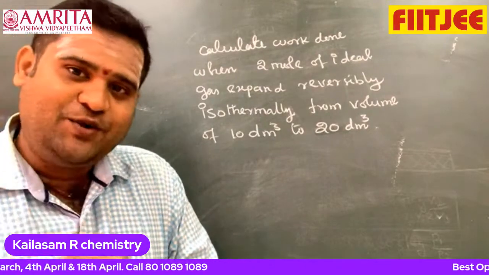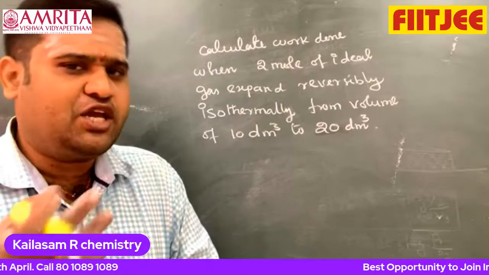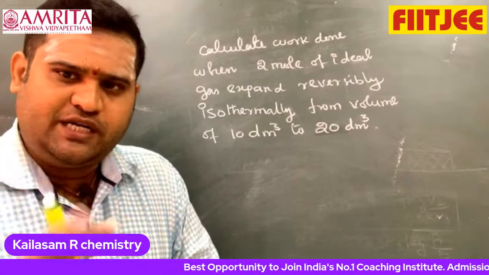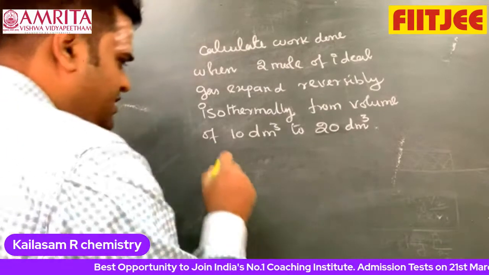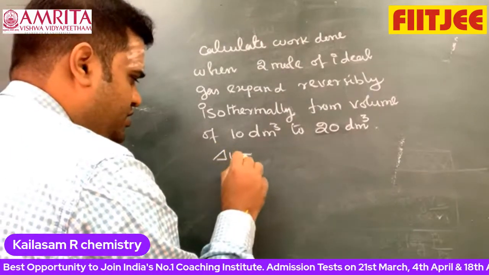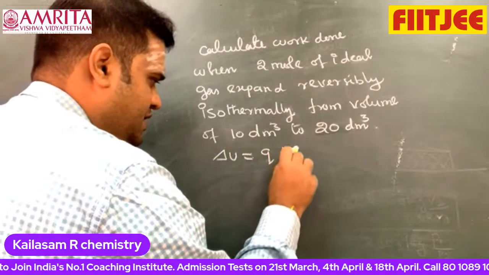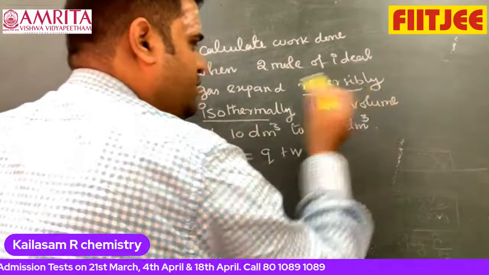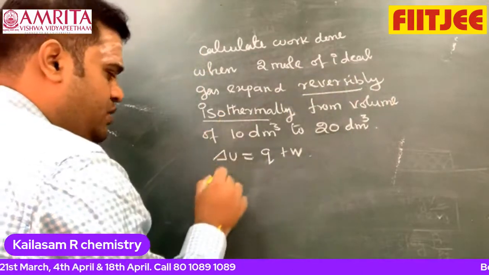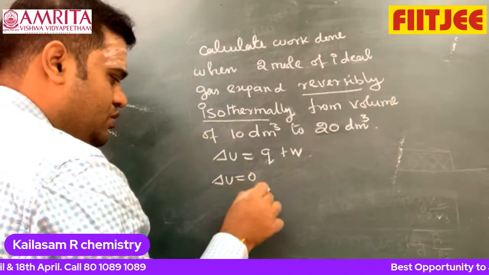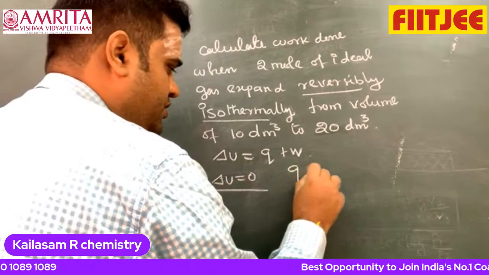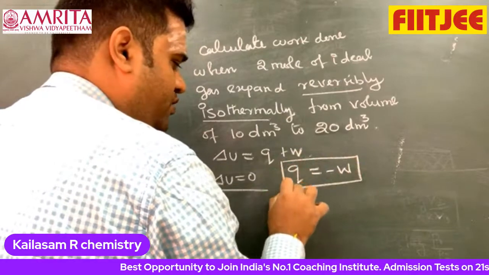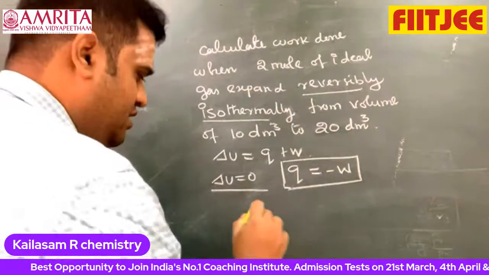Right or not? So we find the work done, or we can say calculate Q, delta U, W. Look at this. Delta U is equal to what? Q plus W. Now what is the process? Isothermal, and reversible. Therefore, isothermal means what? Delta U is equal to 0. Now I can write Q equal to minus W.